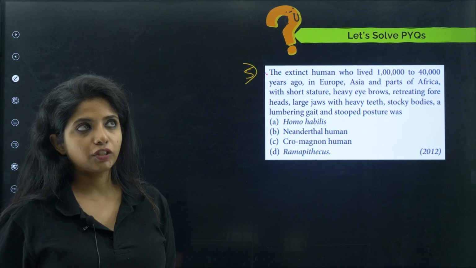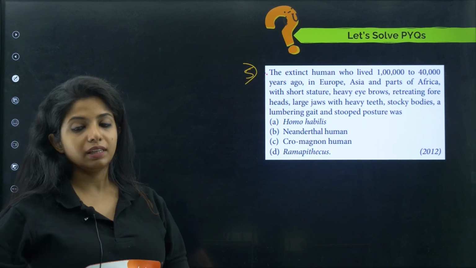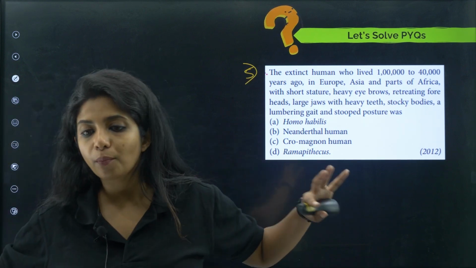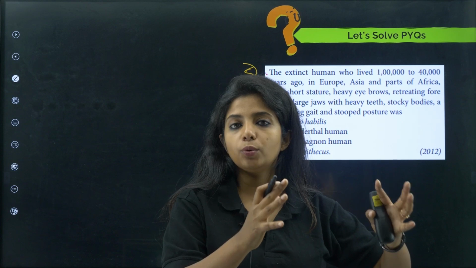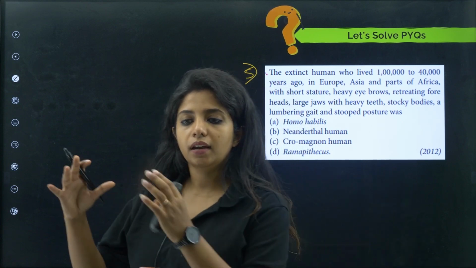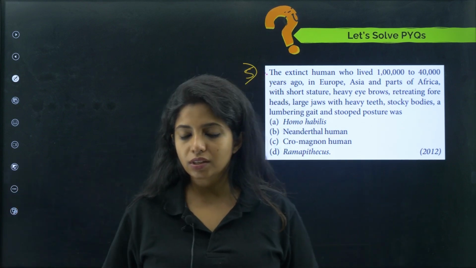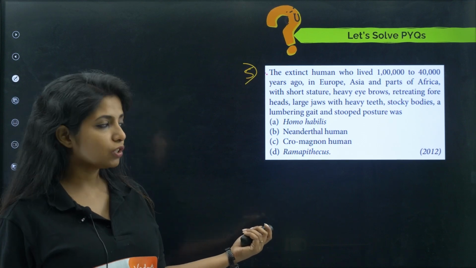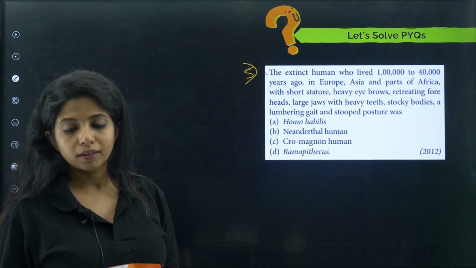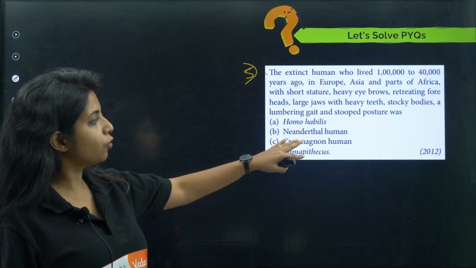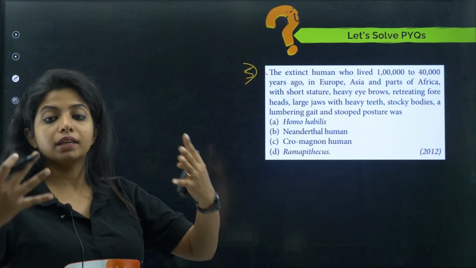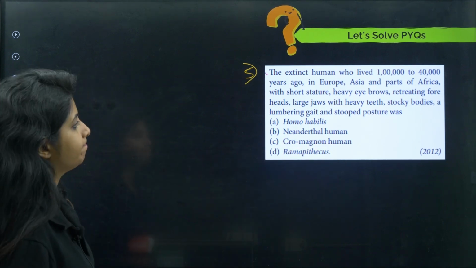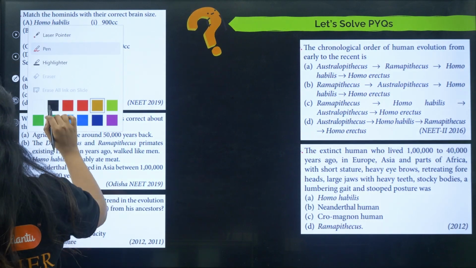Initially it was taught like this: that Neanderthal man was there and Cro-Magnon man was there. Cro-Magnon were the ones who gave rise to Homo sapiens, and Neanderthals, as I said, were just existing over there. This was the usual thing, but now things have changed. This came in 2012. Always remember, Cro-Magnon humans are the ones that give rise to Homo sapiens. Okay, let's do it.